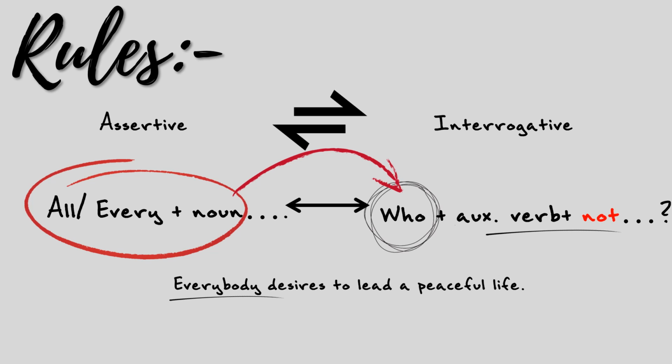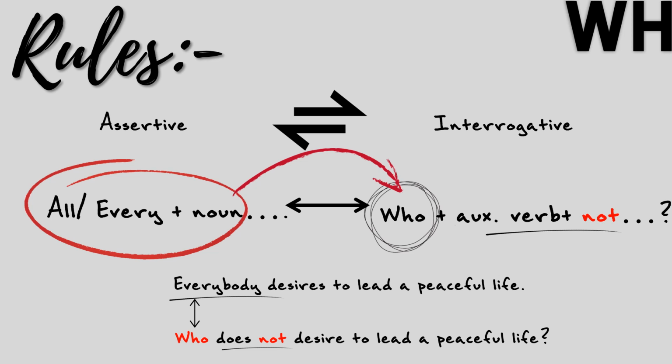So the interrogative form of this sentence will be: everybody will be replaced with who, and as there is no auxiliary verb, we need to bring an appropriate auxiliary verb. In this case, does is the appropriate one, and we need to put a not with does. So who does not desire to lead a peaceful life? We easily understand the rules, and we know that after do, does, did, the main verb will be put in its basic form. So we don't use desires here. We must use desire.